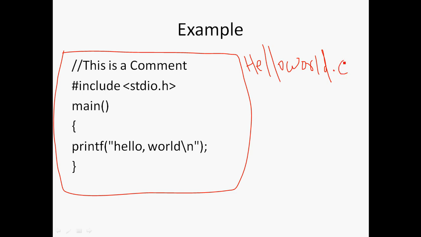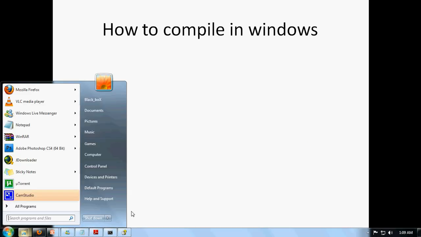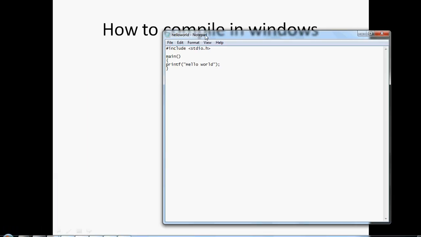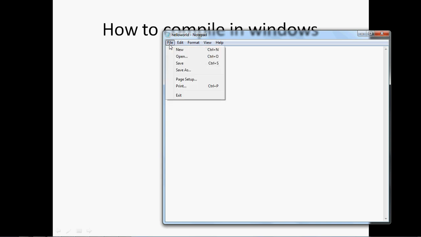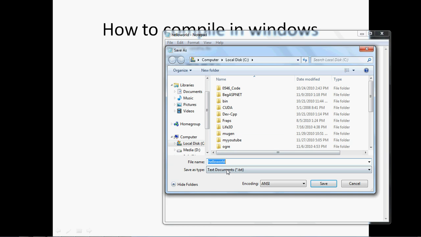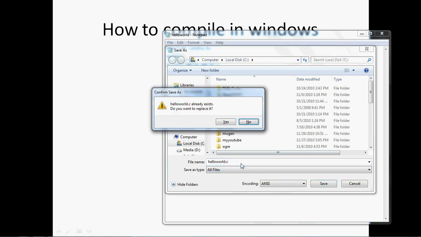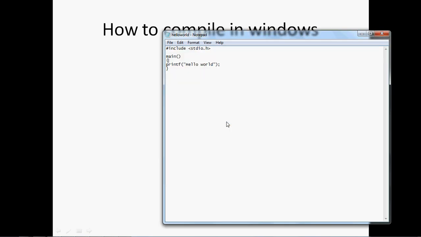Now, how to compile in Windows. I will show you how to compile in Windows. I have TextPad, which has all the code, and I have saved it as hello world.c. Next, I find the Visual Studio command prompt.